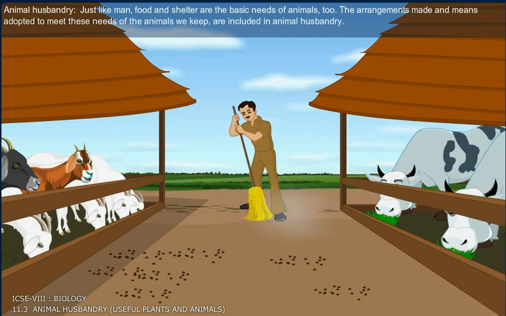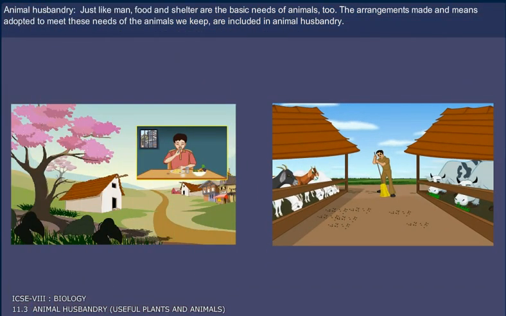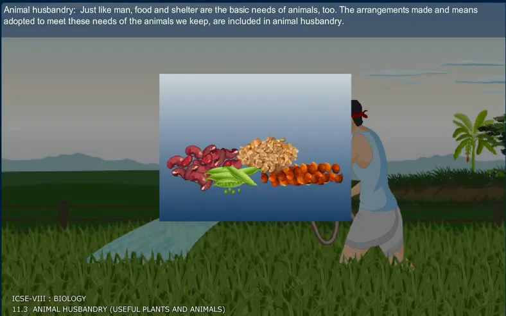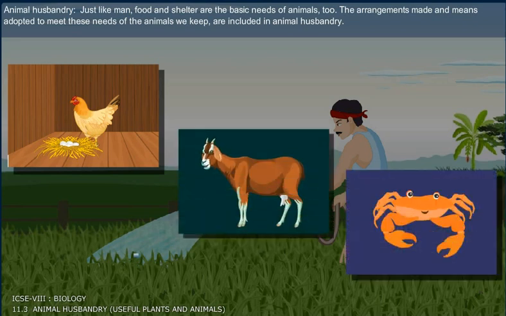Animal husbandry. Just like man, food and shelter are the basic needs of animals too. The arrangements made and means adopted to meet these needs for the animals we keep are included in animal husbandry.